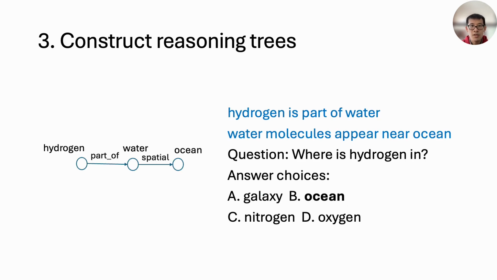The third step is to construct reasoning trees based on the pairing templates we have just specified. This slide shows a reasoning tree example with two hops: hydrogen, part of water, spatial ocean. This reasoning tree supports the reasoning procedure that answers the question, where is hydrogen in? The correct answer is ocean, because hydrogen is part of water and water molecules appear near ocean.